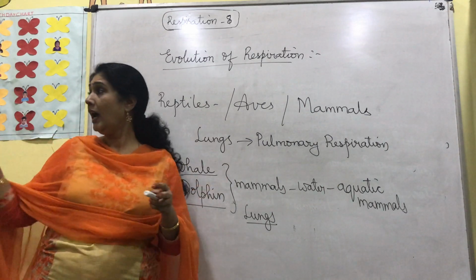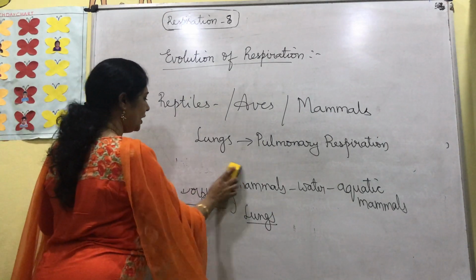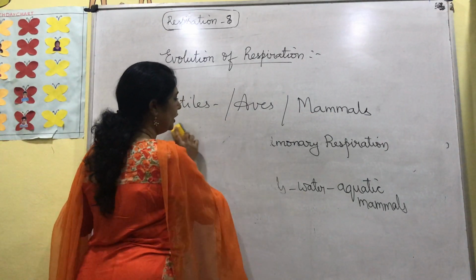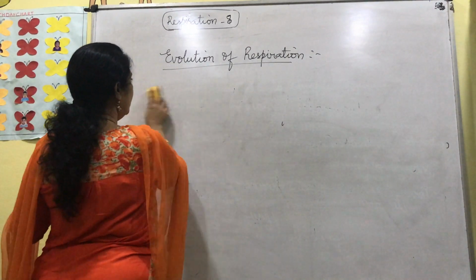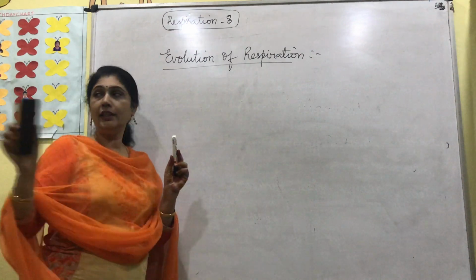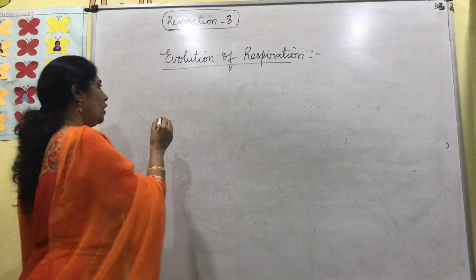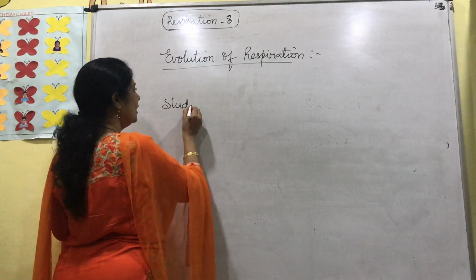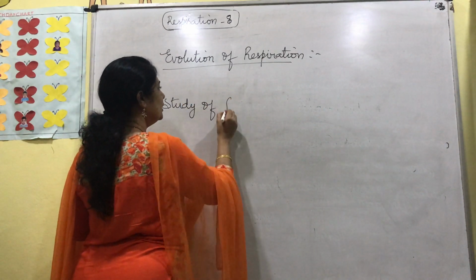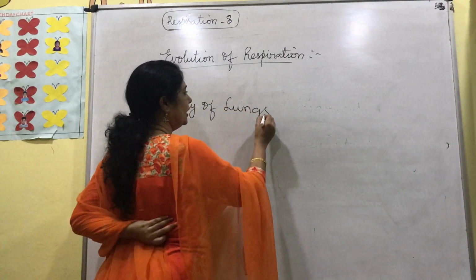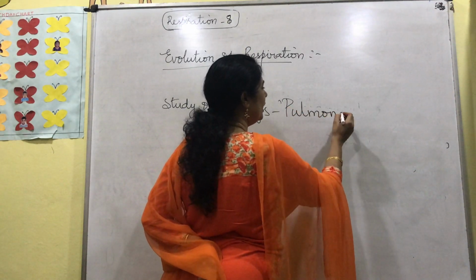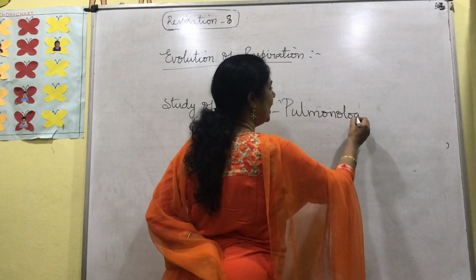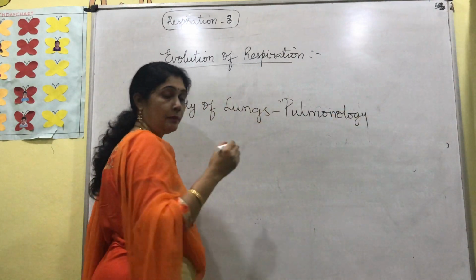Now, to end this session, I already informed you in previous classes that the study of lungs is called pulmonology. Anything related to lungs we take the term as pulmonary.